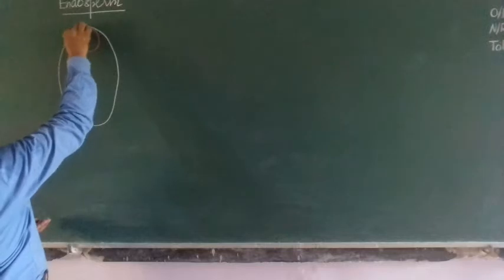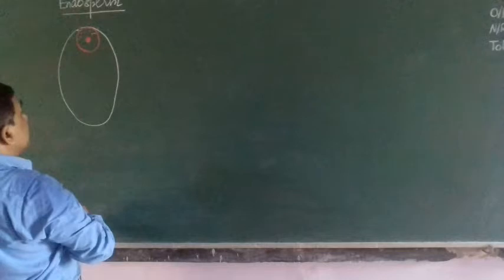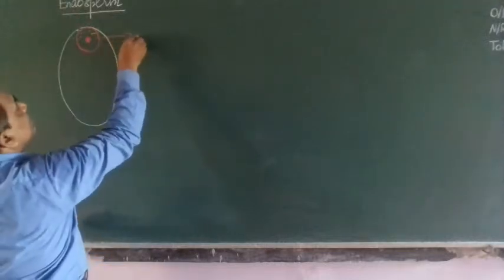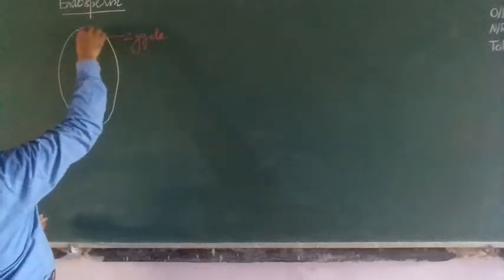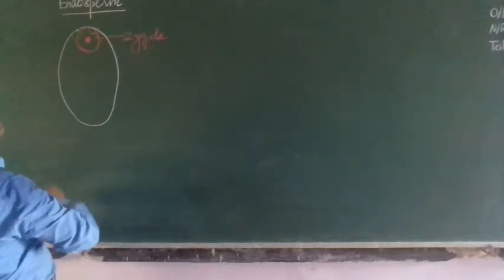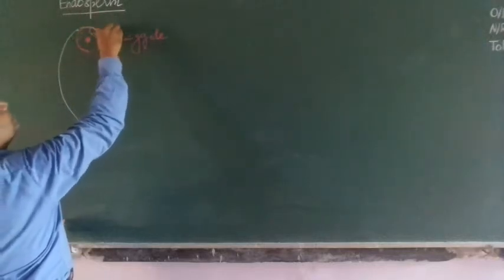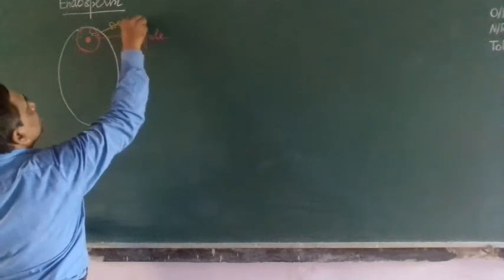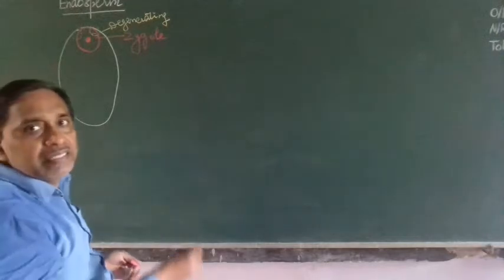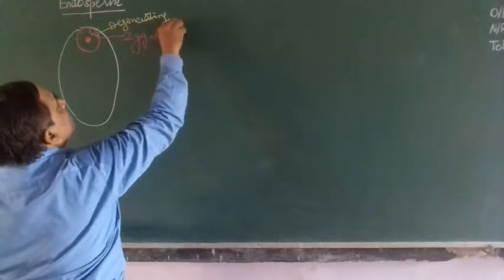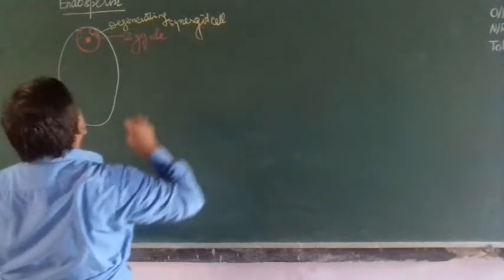Here is the degenerating synergid cell. This is the zygote, and these are the degenerating synergid cells.